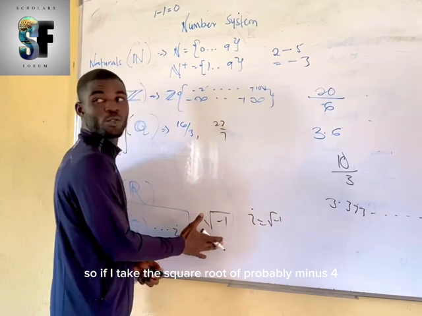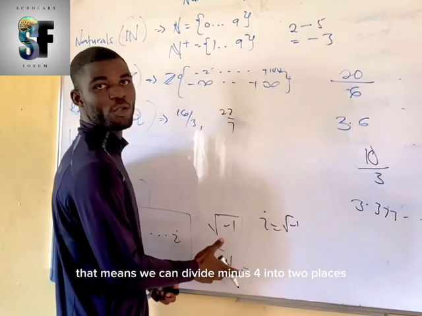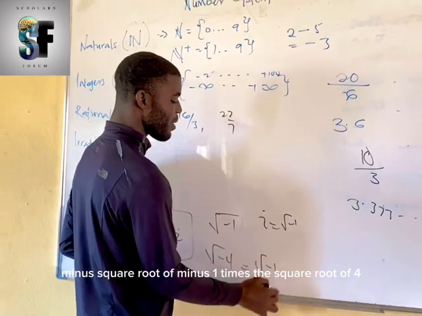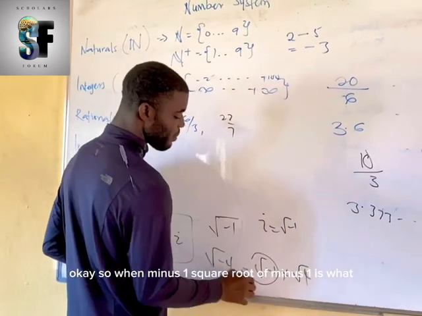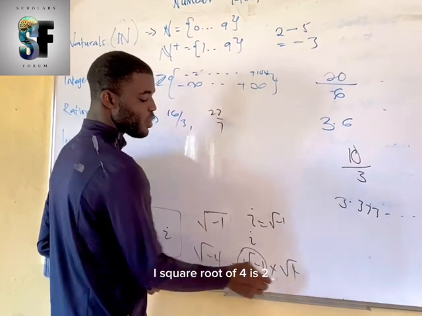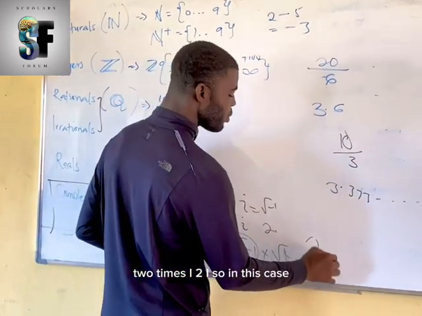So if I'm taking the square root of probably -4, that means we can divide -4 into two places: square root of -1 times the square root of 4. So square root of -1 is what? I. Square root of 4 is 2. Therefore, the answer to this one is what? 2 times I, 2I.